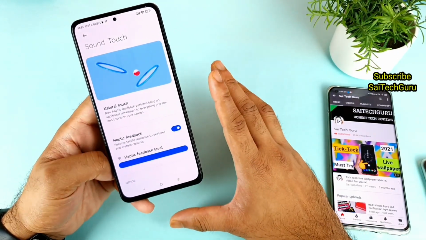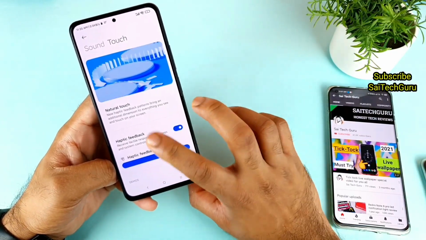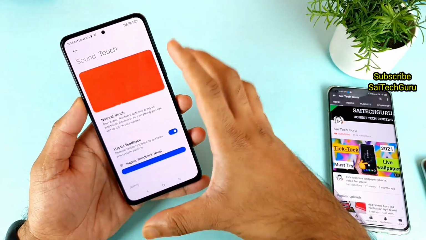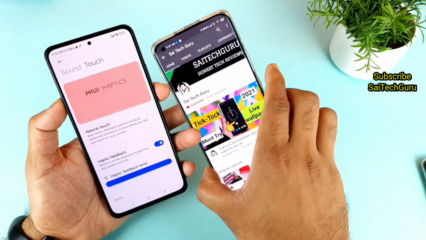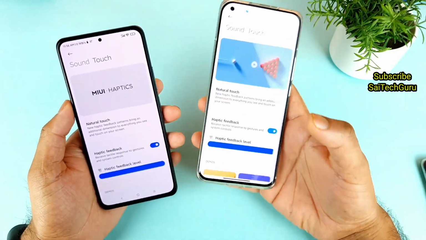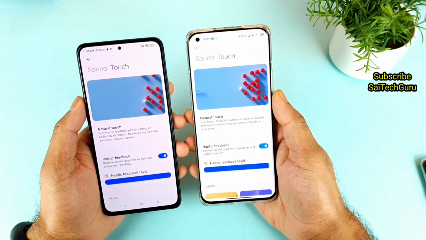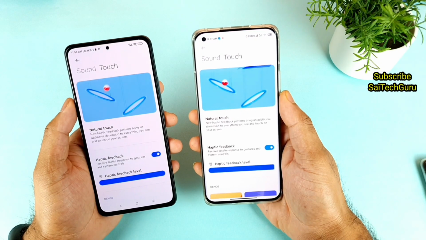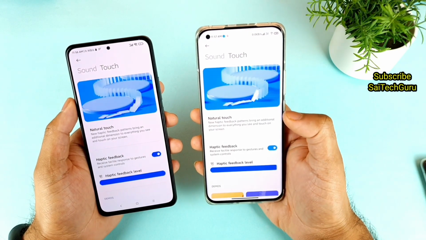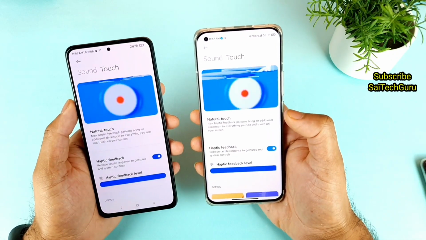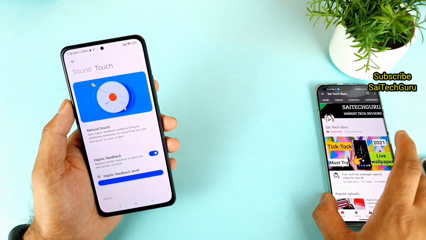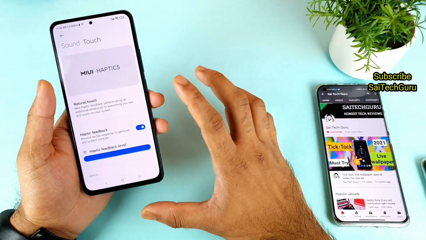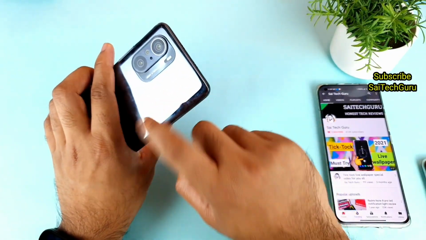Once you get the MIUI 12.5 update, you'll immediately be able to feel the actual vibrations in your smartphone and how good they are. If you ask me, comparing with this MI11 device, I would say the MI11 has slightly better vibrations than the MI11X phone. Even when I'm watching this video, I can absolutely tell the difference. It's a little bit, not a major change, but still the MI11X vibrations feel kind of premium. After watching this video, I understood how the haptics are working in this smartphone.